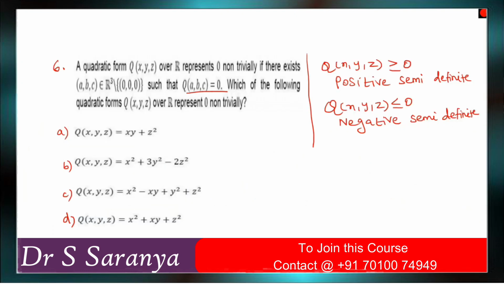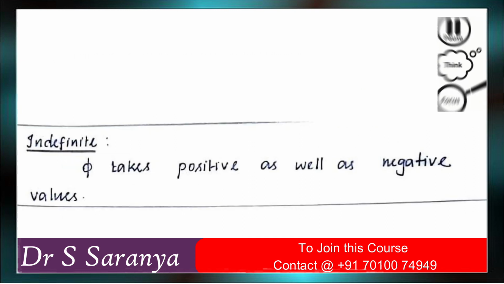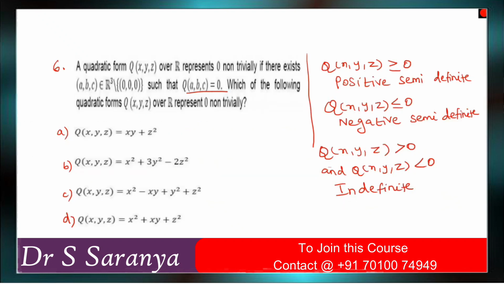What is the other condition? q of x, y, z is greater than 0 for some and less than 0 for others, which is indefinite. So now come to the point. Why do we need to check indefinite? It means one is positive, one is negative, so definitely 0 lies in between, right?